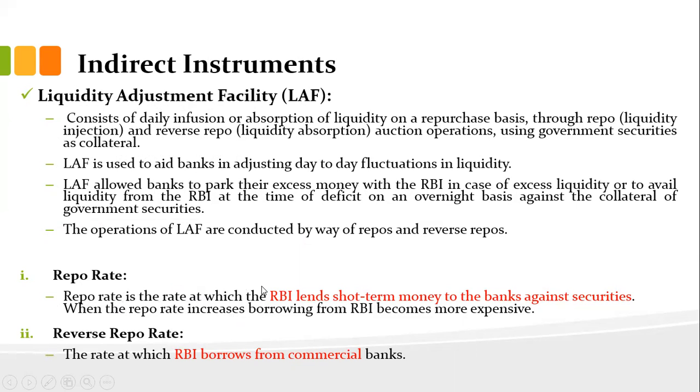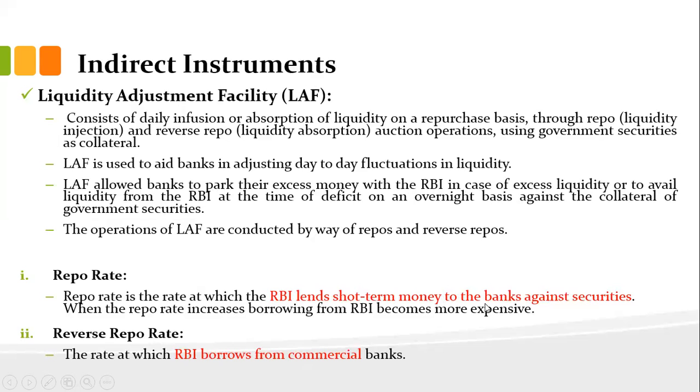The repo rate is the rate at which the RBI lends short-term money to the banks against securities. This means the RBI is one party, giving loans to commercial banks like SBI, PNB, Axis Bank. They are taking loans from the RBI against bank securities. When the repo rate increases, borrowing from the RBI becomes more expensive because these banks have to pay more interest to the RBI.